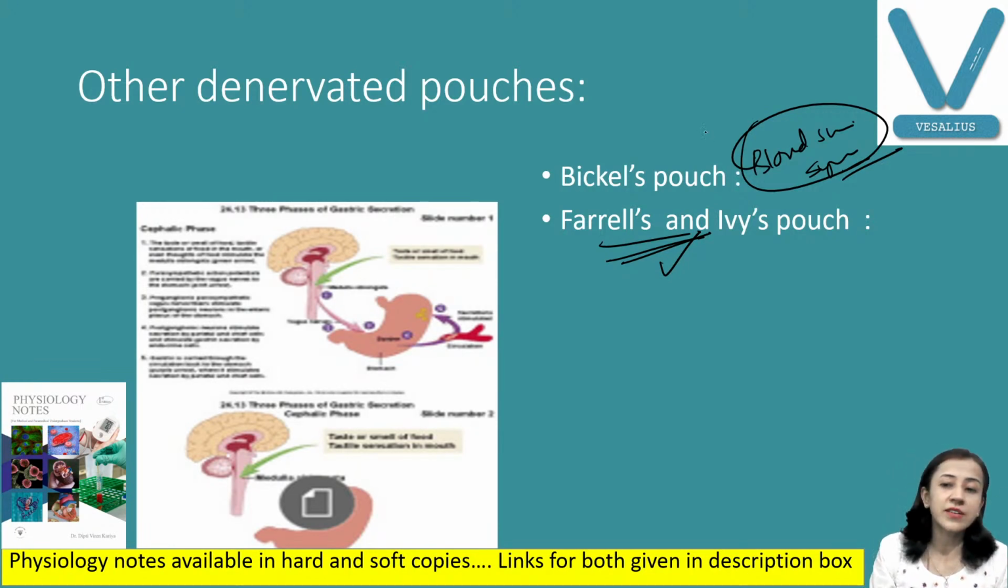So these are different experiments. They are performed to find out secretion of gastric juice during different phases of gastric secretion, the cephalic phase as well as the gastric phase and intestinal phase, and we can also come to know the effect of the vagus nerve and the effect of gastrin. So this is all about the phases of gastric secretion.